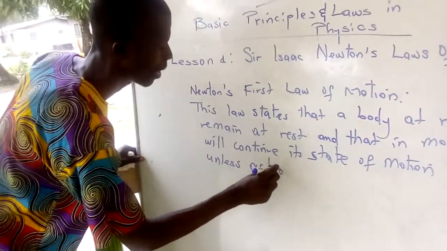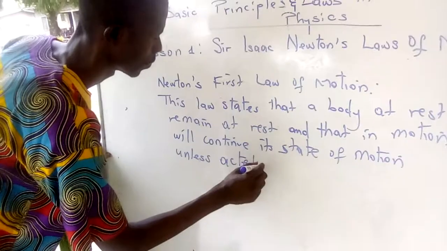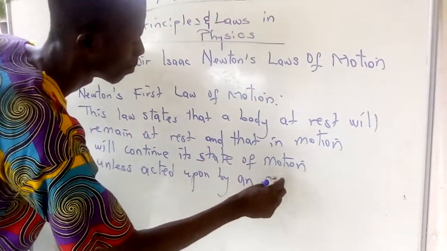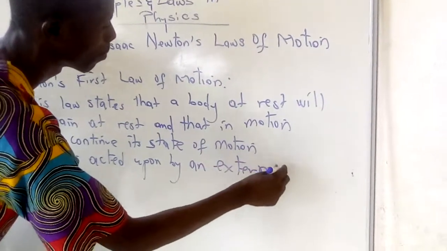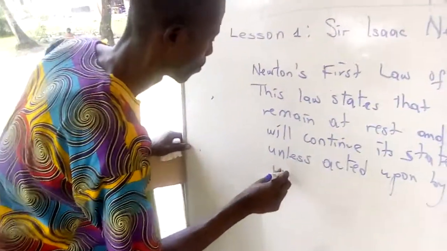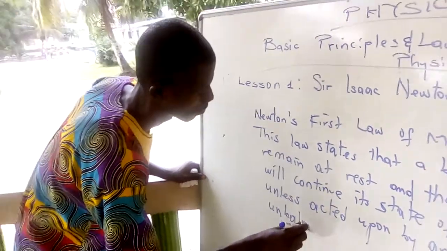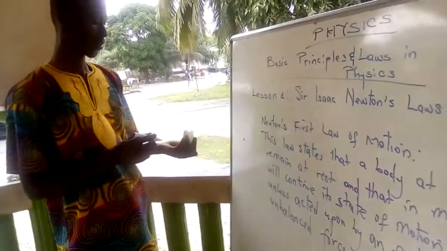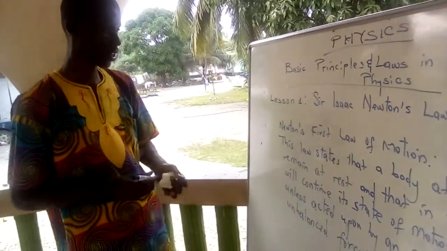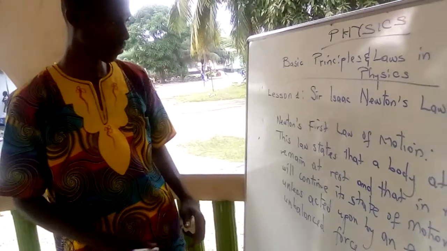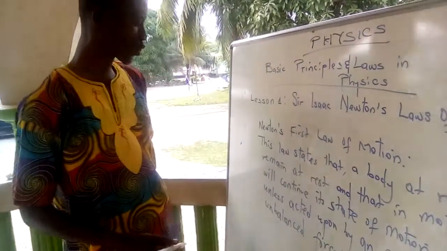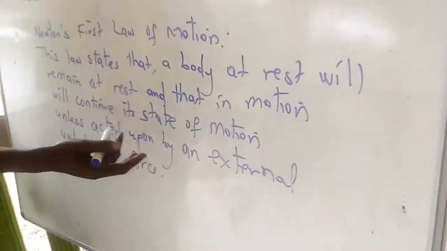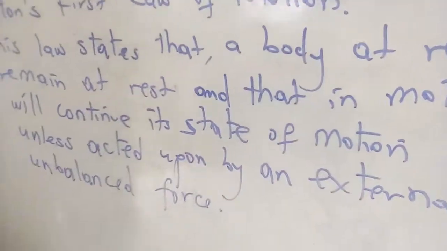Unless acted upon by an external unbalanced force. In summary, this law states that a body at rest will remain at rest, and a body in motion will continue its state of motion unless acted upon by an external unbalanced force.